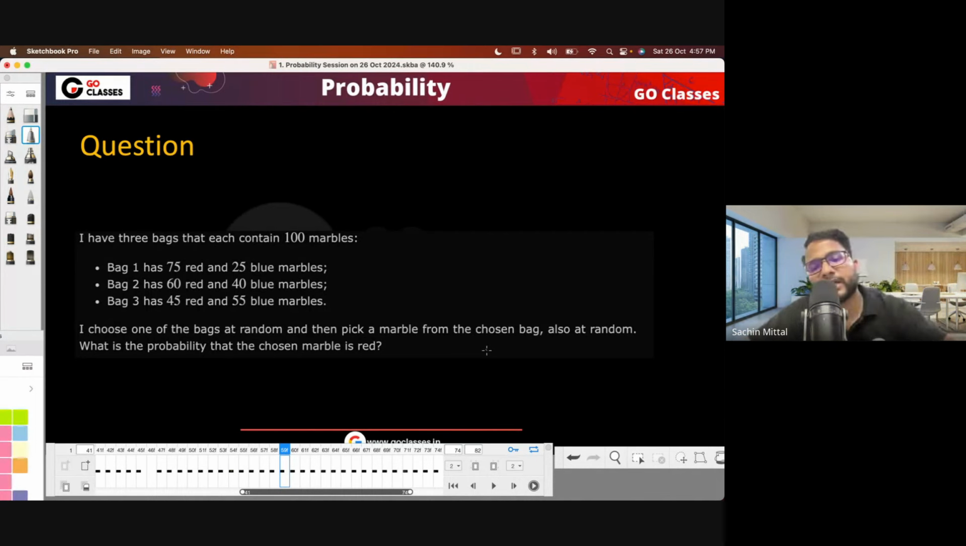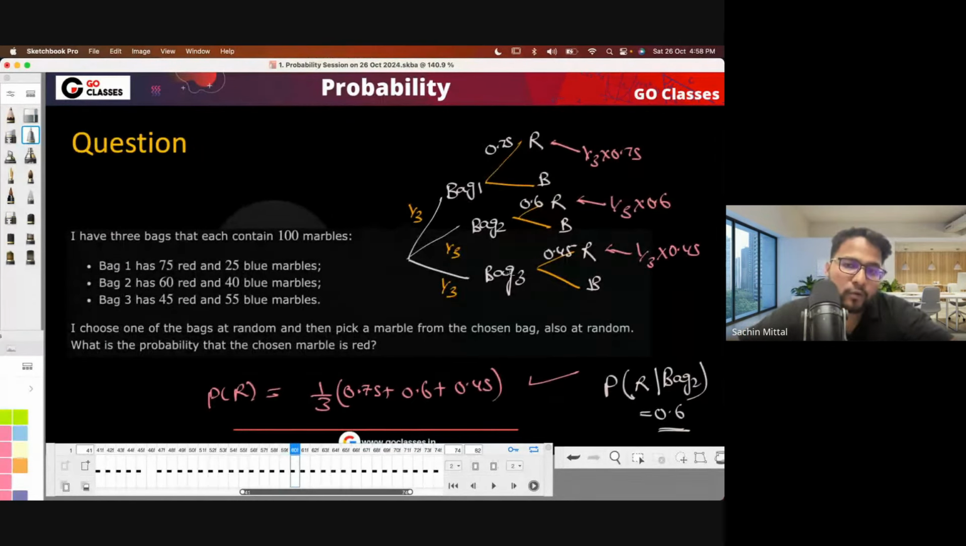So first you're picking the bag and then you're picking the marble. You always have to check what the sequence is, right? First you're picking the bag and then you're picking the marble. What is the probability that the chosen marble is red? So first you're picking the bag: either bag one, bag two, or bag three. Then out of each bag, red or blue. So your node of interest is red. So this and this, you can sum all of these probabilities, and then you can get your answer. Great.